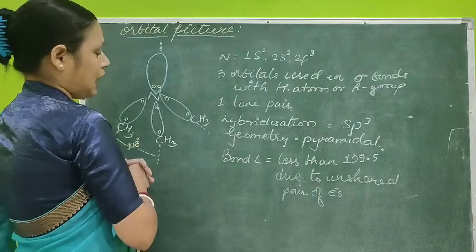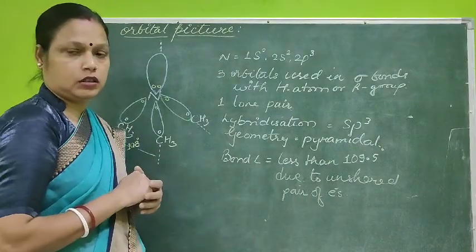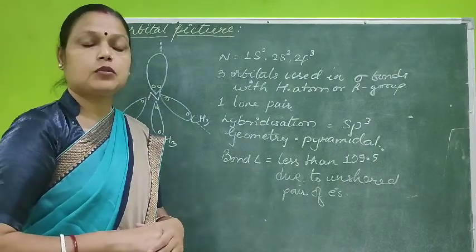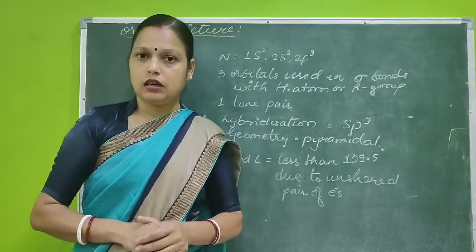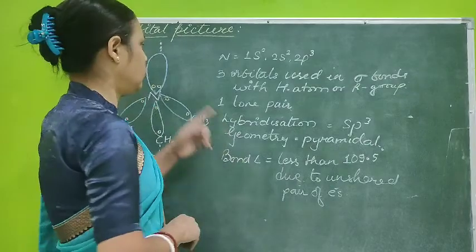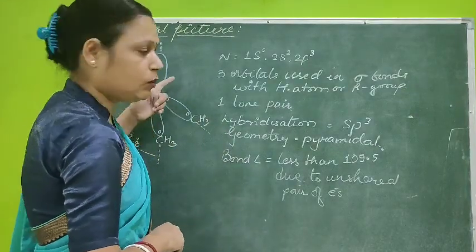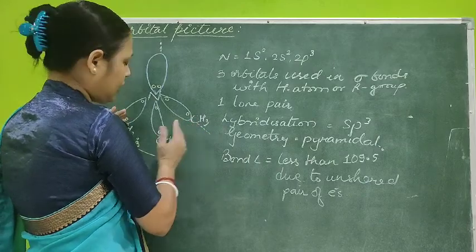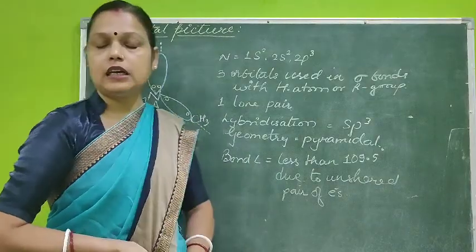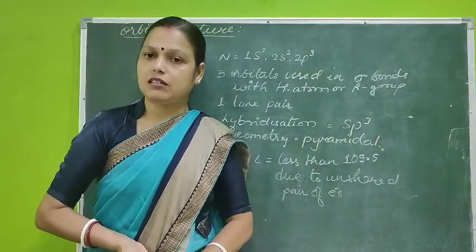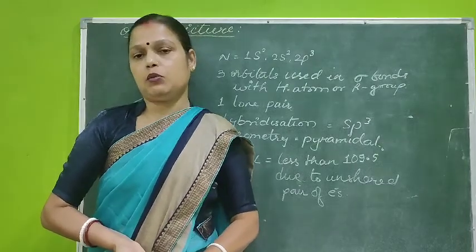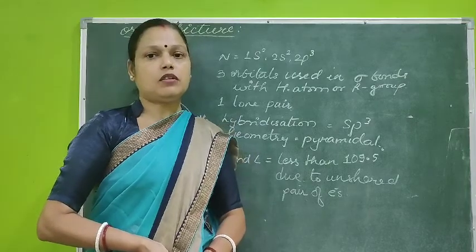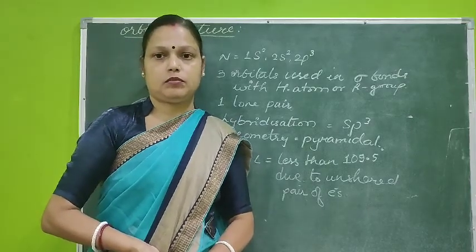Normally the angle would be 109.5 degrees, but here the angle is less than 109.5 degrees. What is the reason behind this? Due to the presence of the lone pair, the force of repulsion will be there and these arms will be bent a little inward, so the angle is lesser than 109.5 degrees, and in this case the bond angle will be 108 degrees. So can we pause the video to note it down?